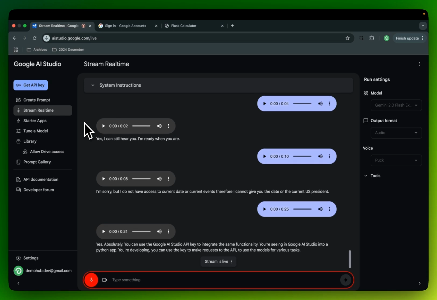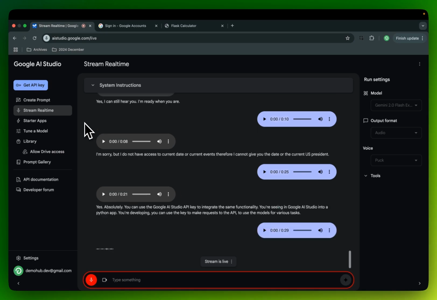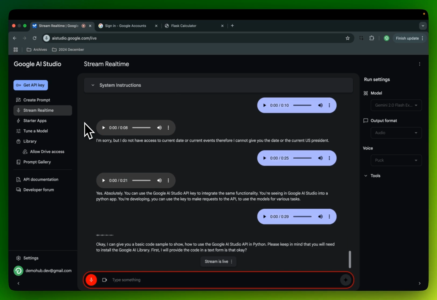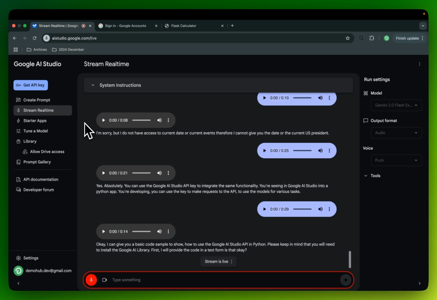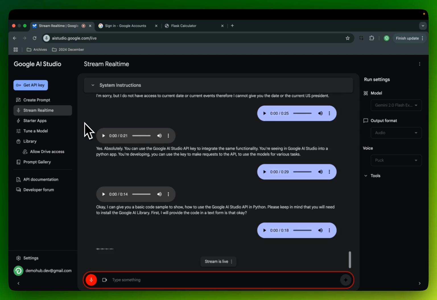Can you give me a code sample I could use for that? I can give you a basic code sample to show how to use the Google AI Studio API. Please keep in mind that you will need to install the Google AI library first. I will provide the code in a text form. That is okay. Thank you. Here is a basic example of how to use the Google AI Studio API in Python.